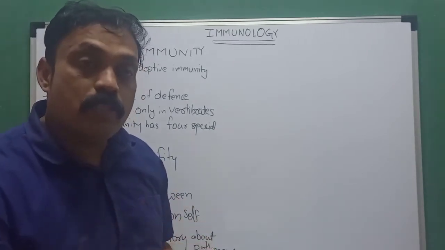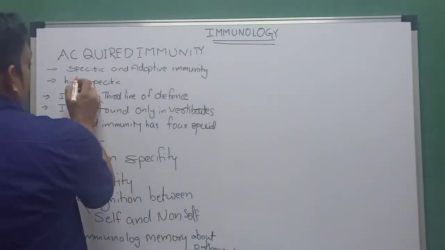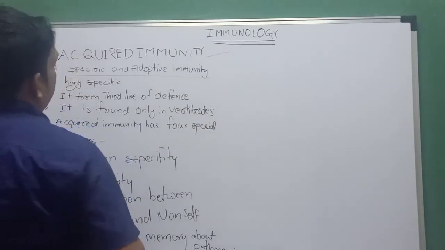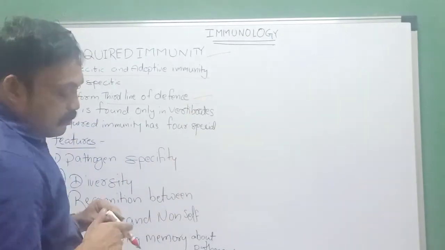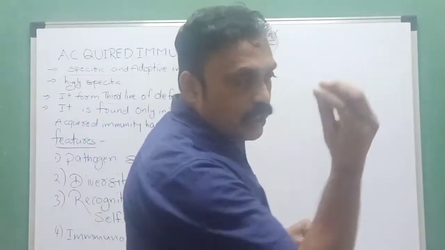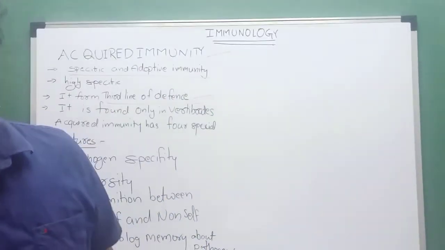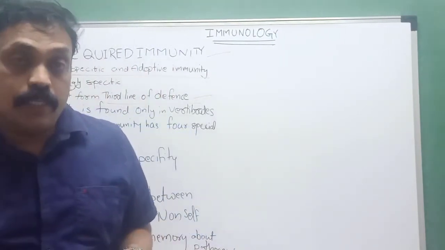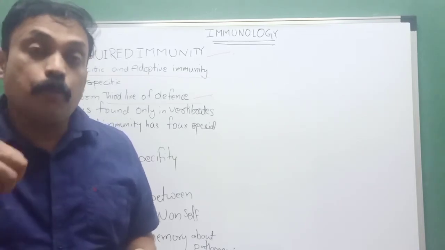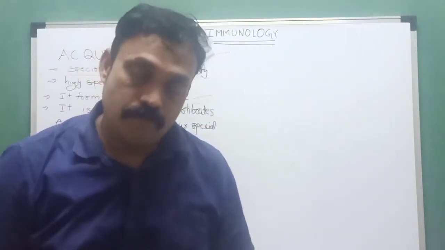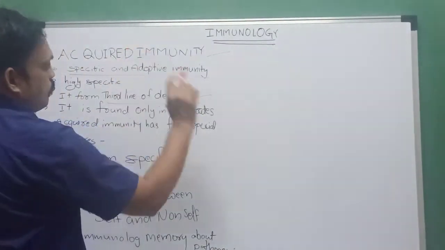This one, acquired immunity, is a specific and highly adaptive immunity. That is the first point. Acquired immunity forms the third line of defense. That means when a pathogen enters the body, it automatically activates lymphocytes to produce antibodies, so it is called the third line of defense.